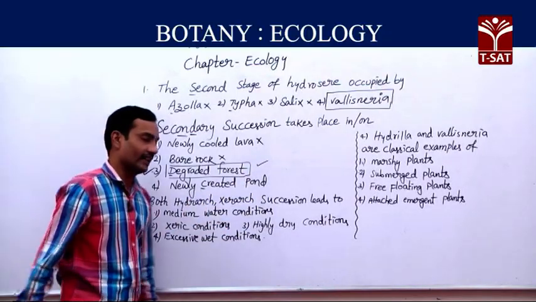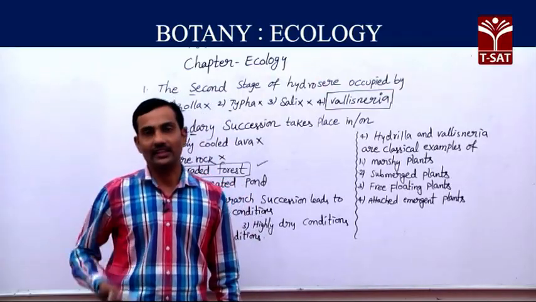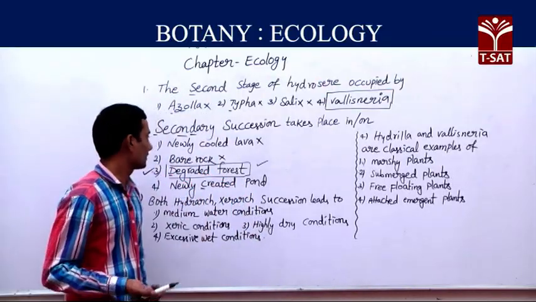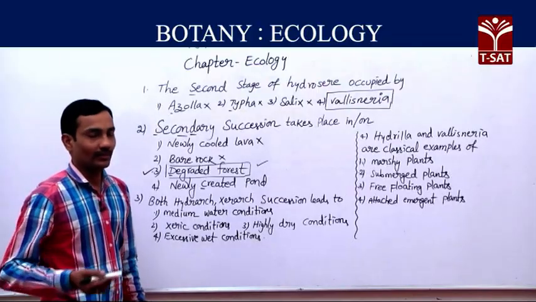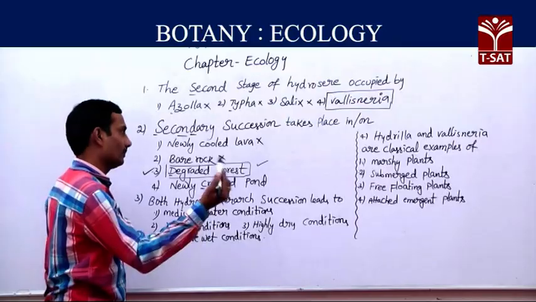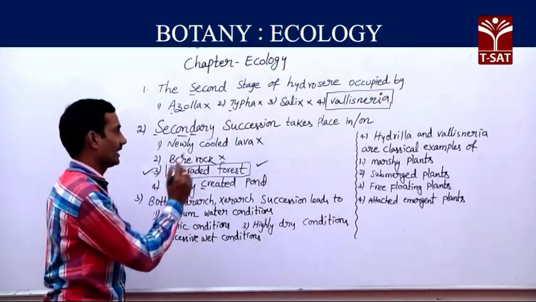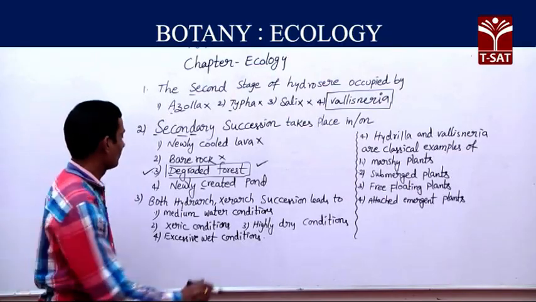Fourth option, newly created pond. Newly created pond, newly created reservoir, bare rocks, newly cooled lava: if a plant community begins there, that is primary succession. A degraded forest is secondary succession.